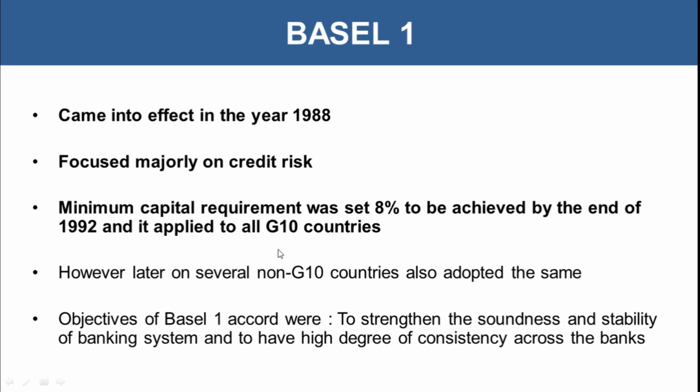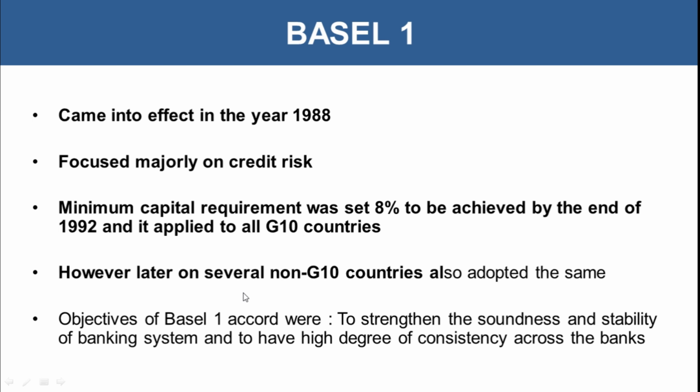Firstly it was applied only to G10 countries, but later on several non G10 countries also adopted the same, because other countries were also dealing with the same problem. They were facing default risk, and it was increasing day by day. What we see as NPA management today is all because of the defaults happening, and that is in crores. The major problem of banks is that they are not able to deal with this, which is why Basel norms came into picture.